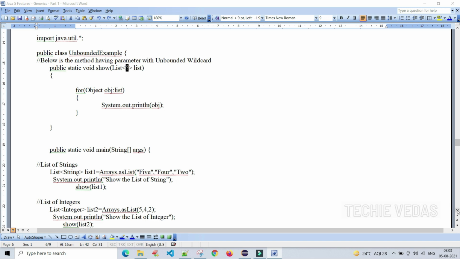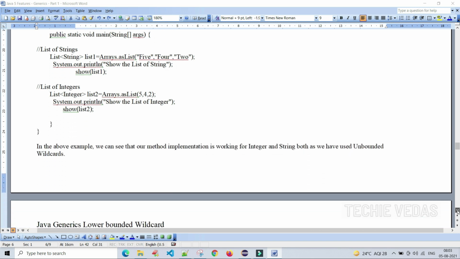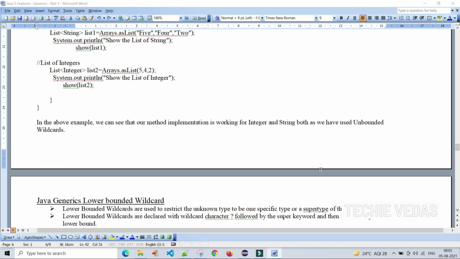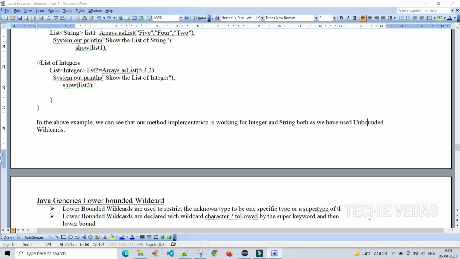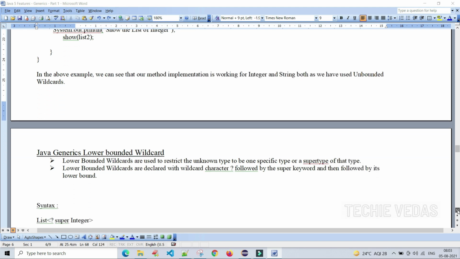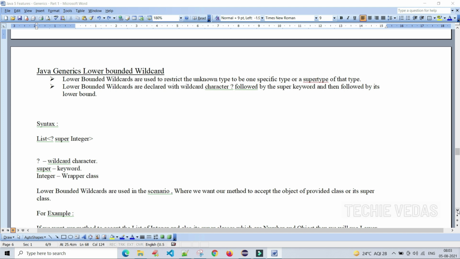It's a very easy concept if you understand it well. In the above example, we can see that our method implementation is working for Integer and String, and if we use other object types it will also work because we have used unbounded wildcards. That is the sole purpose of using the unbounded wildcard.